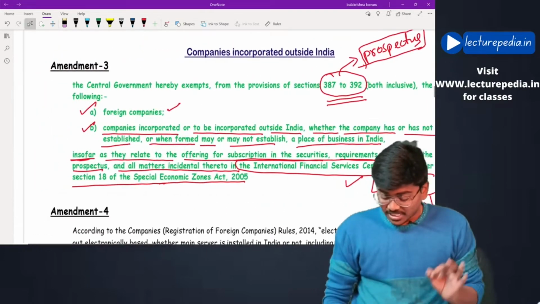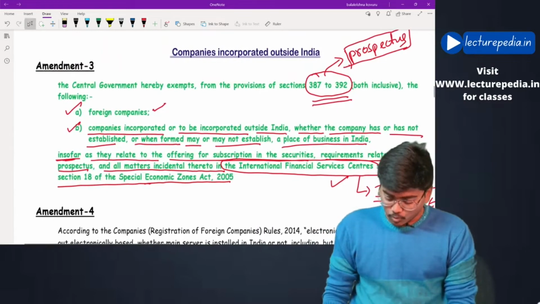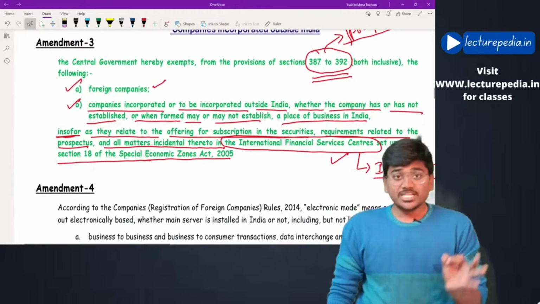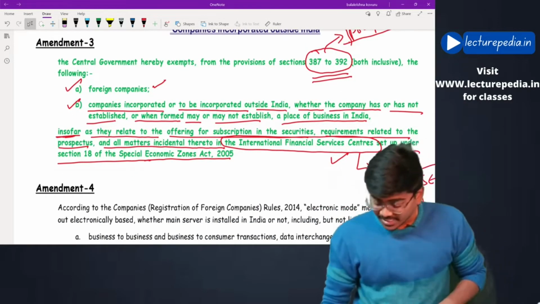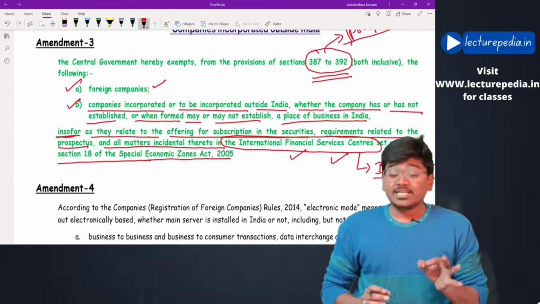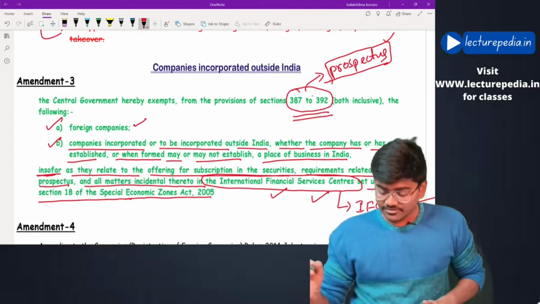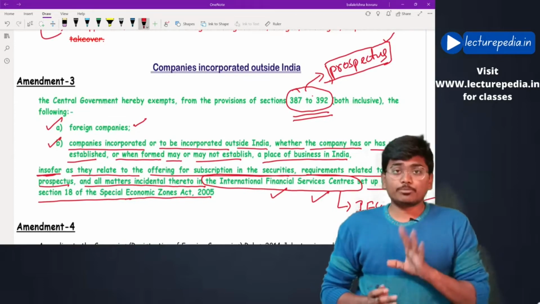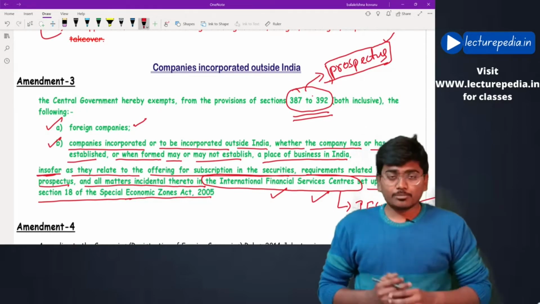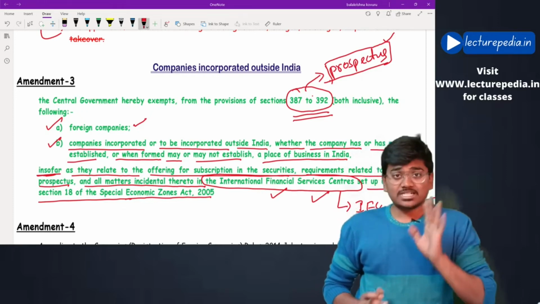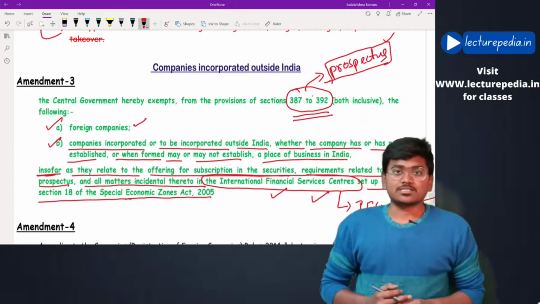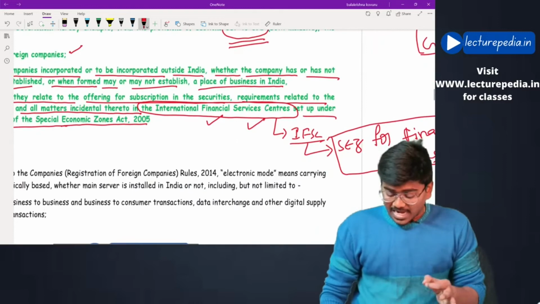Now if any entity wants to raise money by issuing securities in this IFSC, then for such entity the provisions of sections 387 to 392 are not applicable. Why not applicable? Because for those entities there are separate regulations. RBI has issued